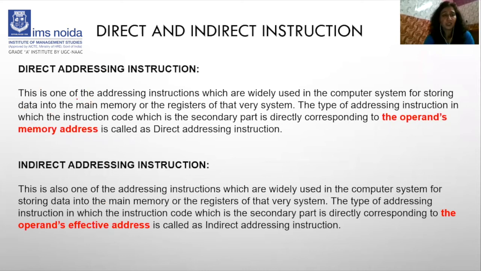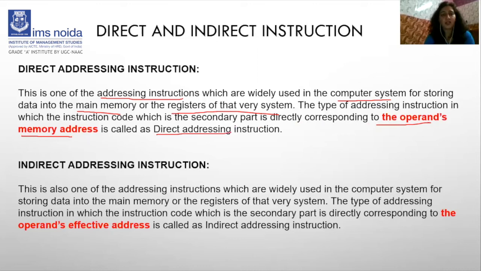So let's see. Direct instruction is one of the addressing instructions widely used in computer systems for storing data in the main memory or the register of that system. First we will read about this, then I will explain what these words mean. The type of addressing instruction in which the instruction code, which is the secondary part, directly corresponds to the operand's memory address is called the direct address instruction.